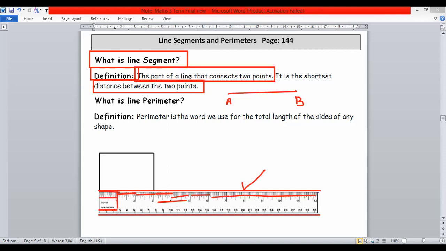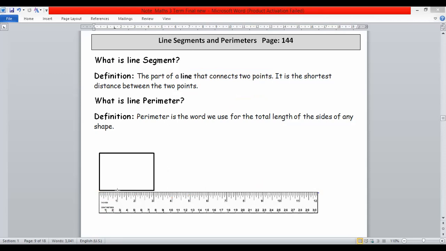Look at here. This is 1 inch. If you exceed this line, it means here we have 2.5 centimeter equal to 1 inch. And dear students, also in this lecture, we will also discuss about perimeter.